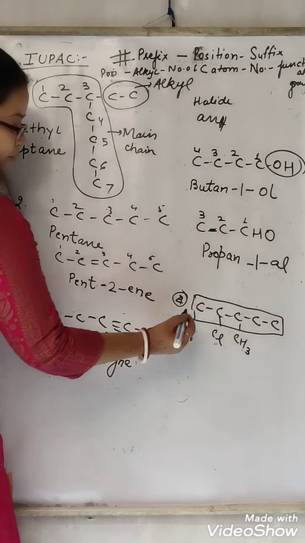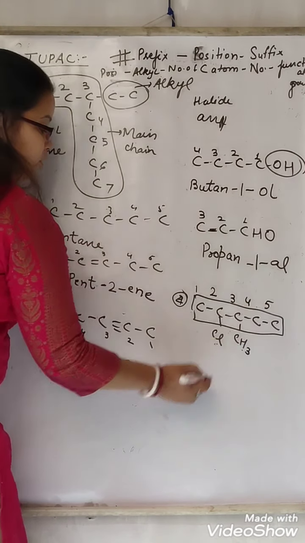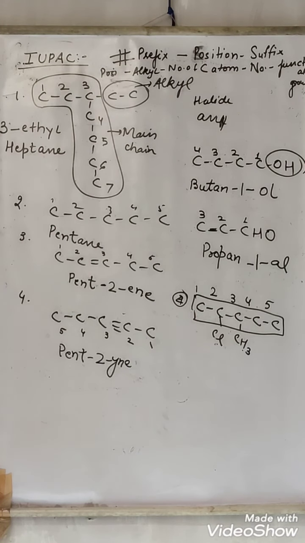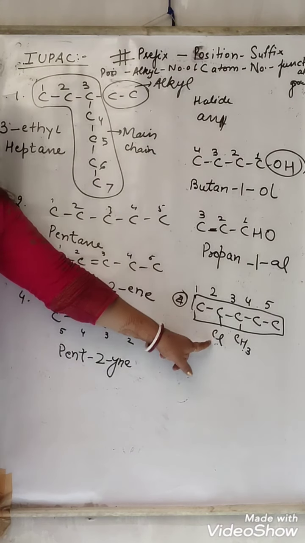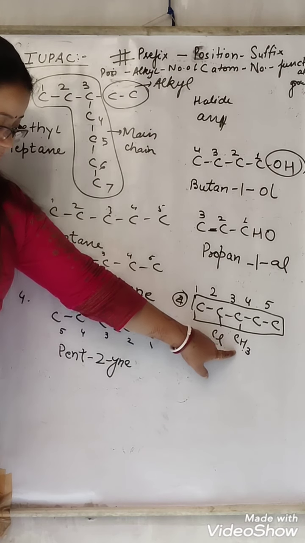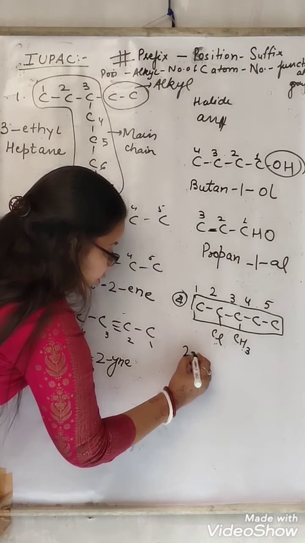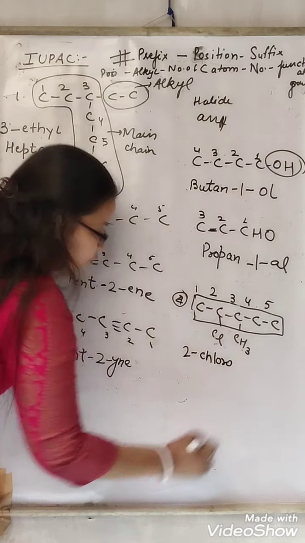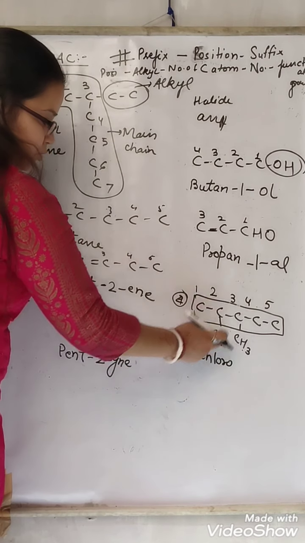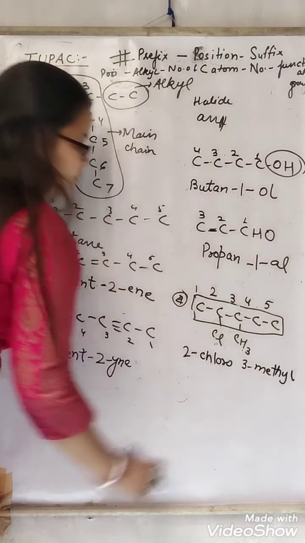That means we will start numbering from here. 1, 2, 3, 4 and 5. So both halide and alkyl are named before the number of carbon atoms. At what position is chlorine present? Second position. At what position is this alkyl, methyl, present? Third position. So at position two, what is present? I told you we have to write chloro, bromo, iodo, fluoro, right? So 2-chloro. At the third position, what is present? Methyl. This is our complete prefix.